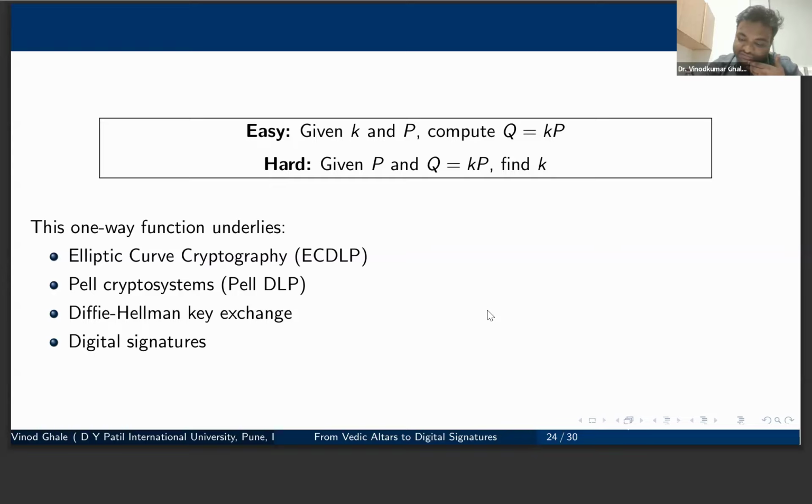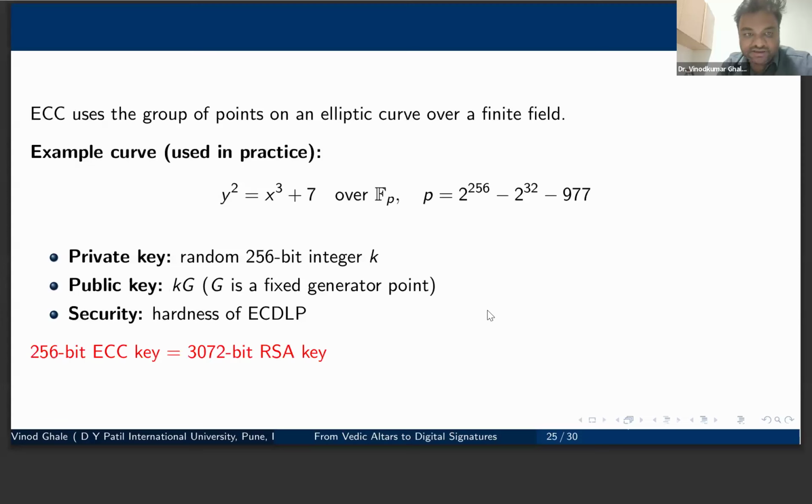What do we mean by a digital signature, and how is it used in the modern world? As we have seen earlier, we have elliptic curves like y square is equal to x cube minus n square x. But then an American mathematician, Koblitz, introduced some curves like y square is equal to x cube plus b, omitting the x term, with a constant term. These curves are called Koblitz curves. In practice, for elliptic curve cryptography, he deduced that we can use curves like y square equals x cube plus 7.